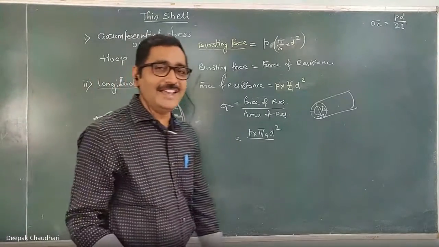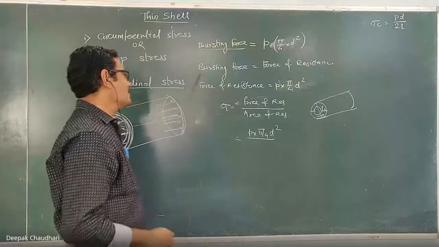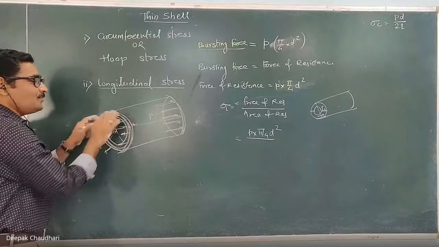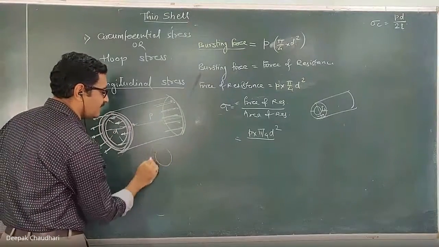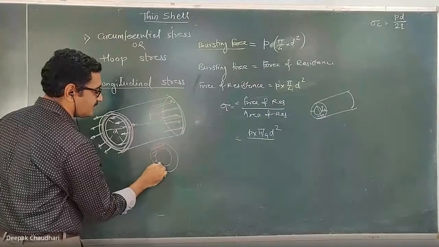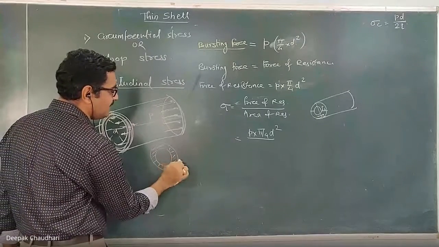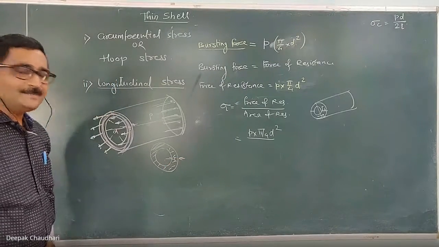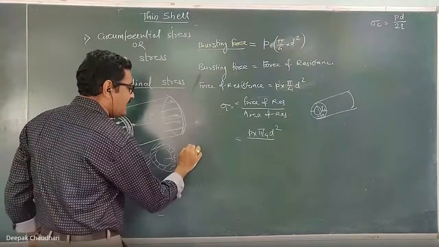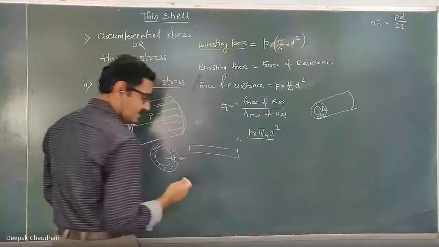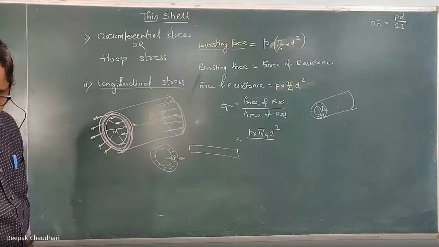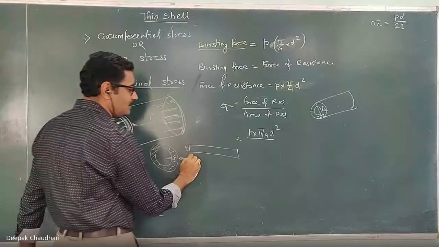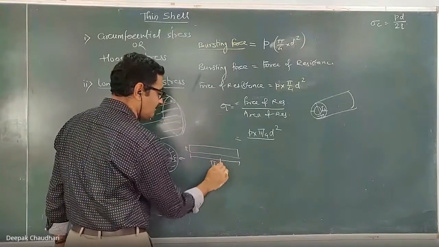So how much is this area? Here, internal diameter is d and the thickness is t. Now let's imagine, this is the area which I want. This thickness is very, very small. Now, how to calculate this area? If you open this area, if you develop this, you have studied the development. If I open this area, then this thickness is t, and how much will be this length? It is pi into d, equal to this circumference.